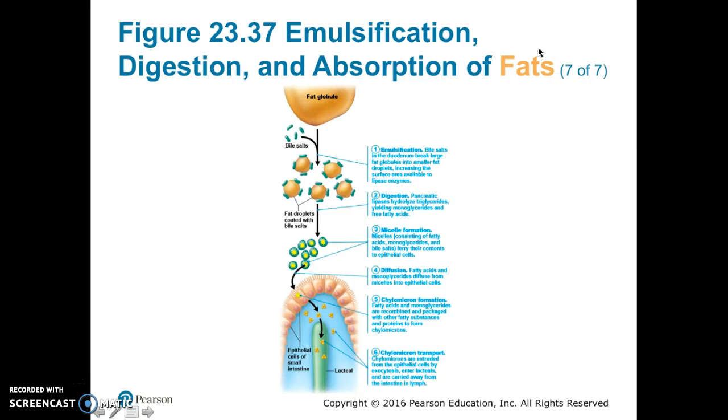This figure illustrates the emulsification, digestion, and absorption of fats. First, emulsification of fat is necessary. So bile salts in the duodenum break the large fat globules into small fat droplets, increasing the surface area available for lipase enzymes. Next, digestion occurs when pancreatic lipases hydrolyze the triglycerides, yielding monoglycerides and free fatty acids. Next, micelle formation occurs when micelles ferry their contents of fatty acids, monoglycerides, and bile salts to the epithelial cells. Fourthly, fatty acids and monoglycerides diffuse from the micelles